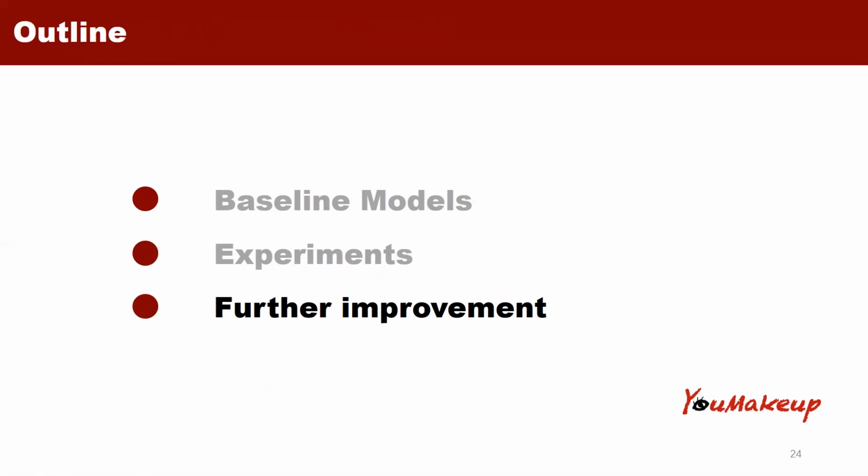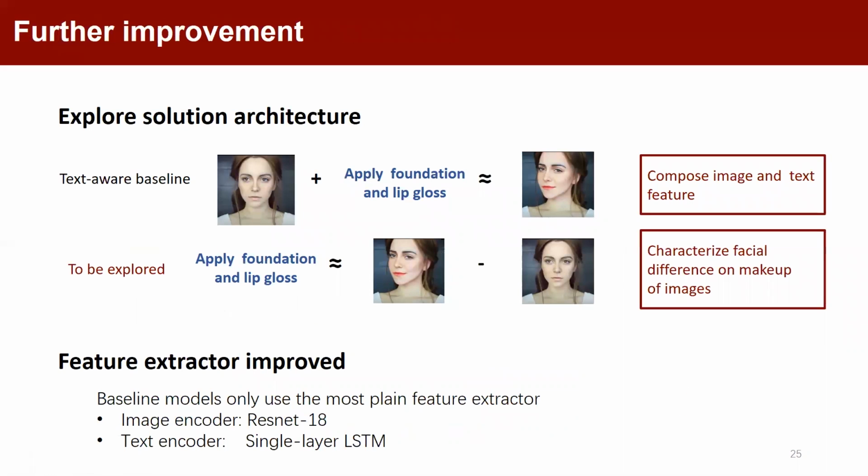Finally, I will introduce some further improvements from three aspects. For the architecture, since facial image ordering is a novel challenge, we can explore more novel solutions. The idea of text-aware baseline can be seen as a visual addition formula, and how to compose image and text representations is crucial in this problem.